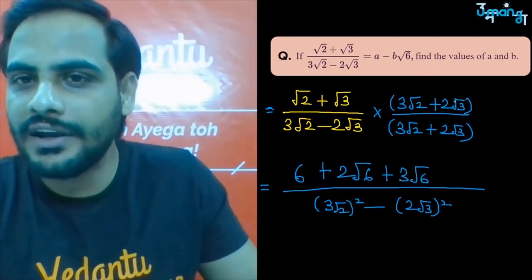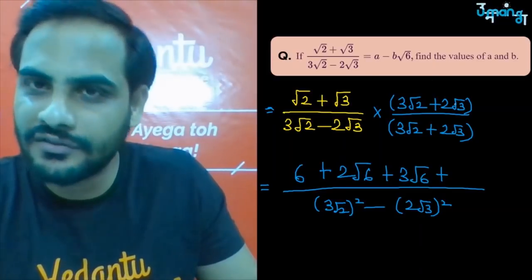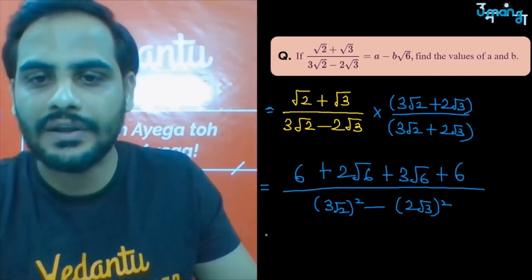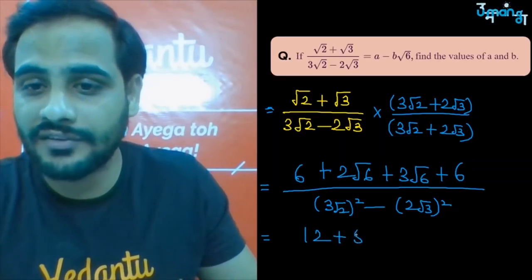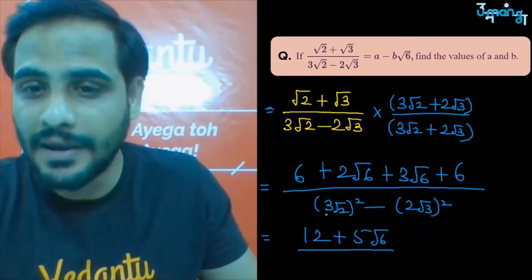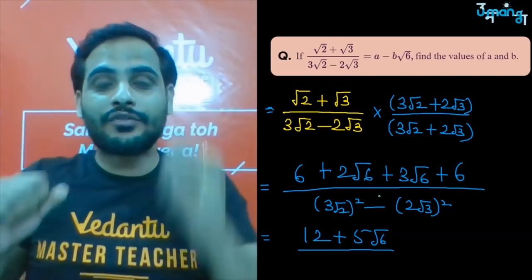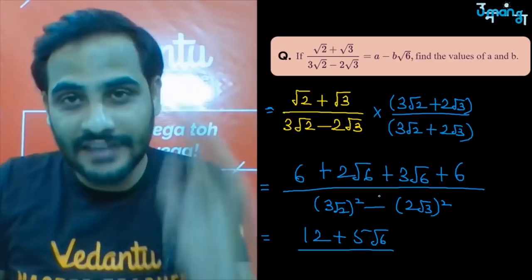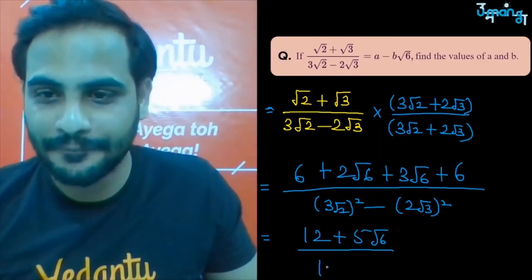And root 3 into 2 root 3 will become 2, and root 3 into root 3 is 3, so 2 into 3 is again 6. So you are getting 6 plus 6 is 12, 2 root 6 plus 3 root 6 is 5 root 6 divided by 3 root 2 whole square. How do you do 3 root 2 whole square? I have told you, square the rational number. So 3 square is 9, root 2 square is 2, 9 into 2, 18.